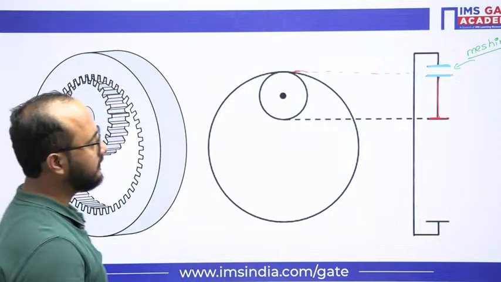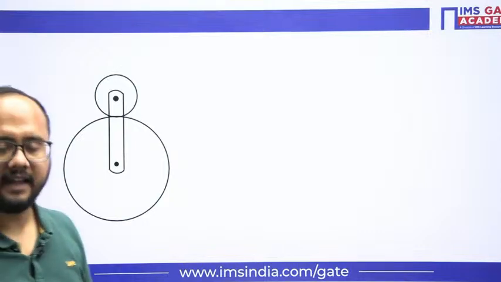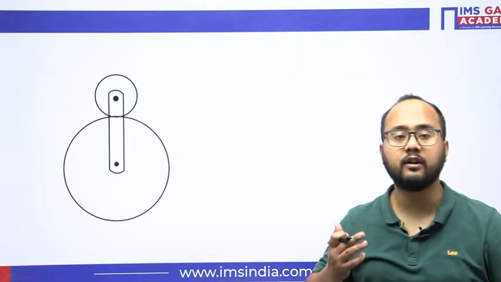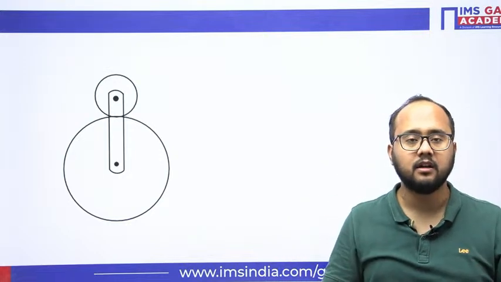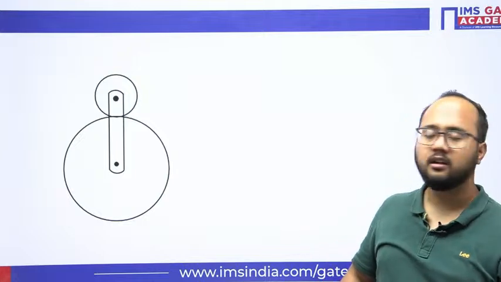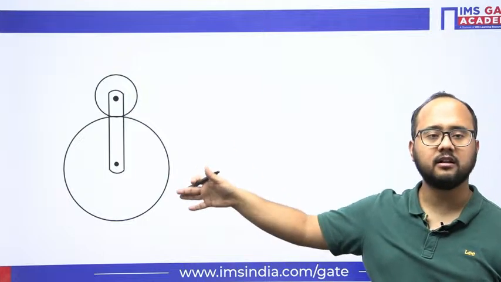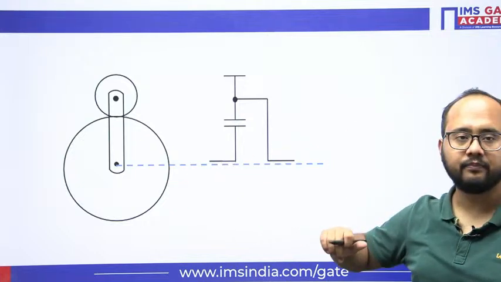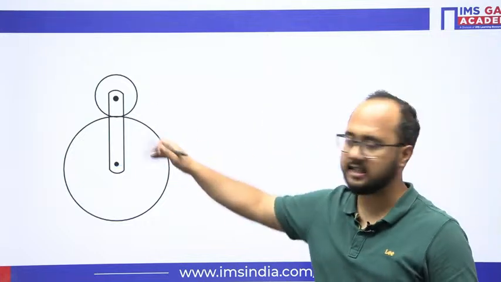Done? Okay. Now one more case, epicyclic gear train. How to draw the line diagram of an epicyclic gear train, or if the line diagram is directly given, how we can understand what they have actually mentioned. They will directly give the line diagram. First you need to understand this as an epicyclic gear train.